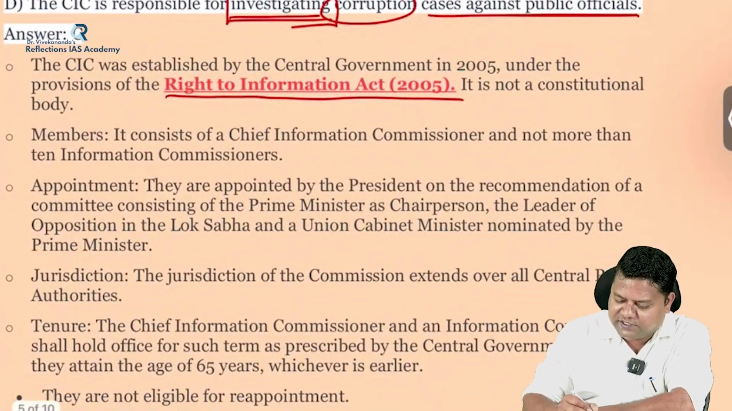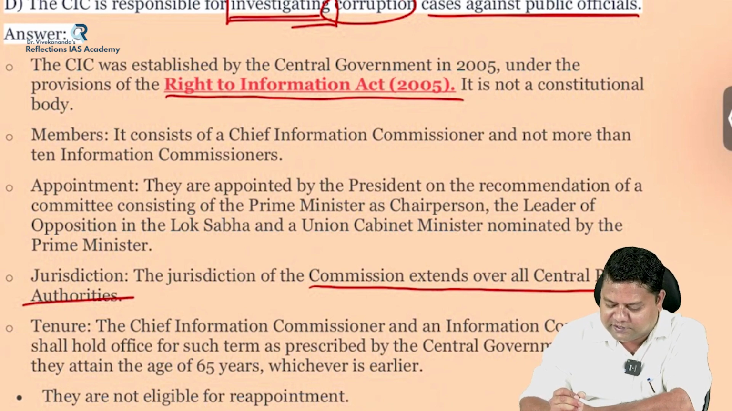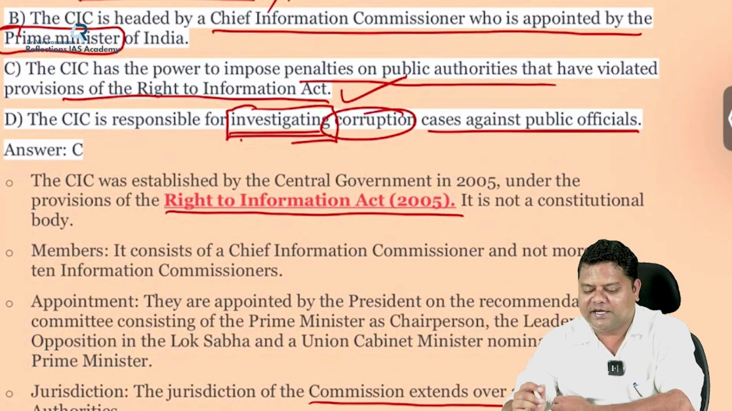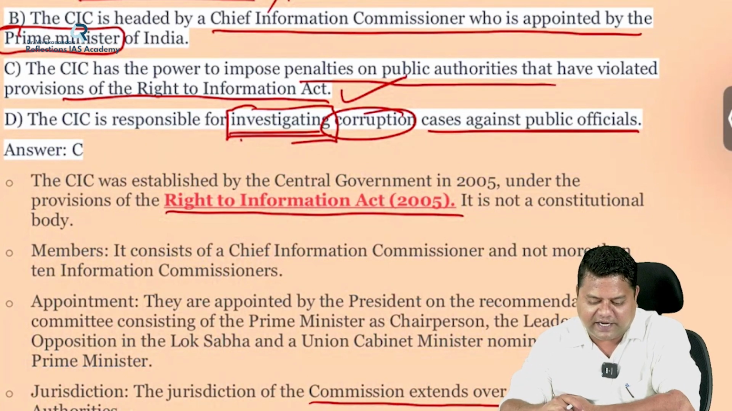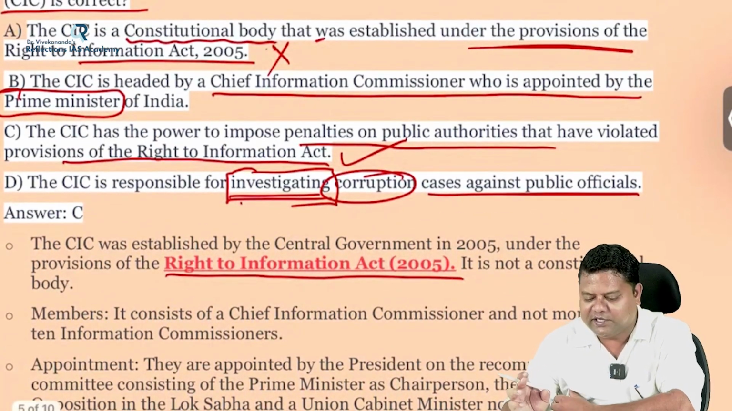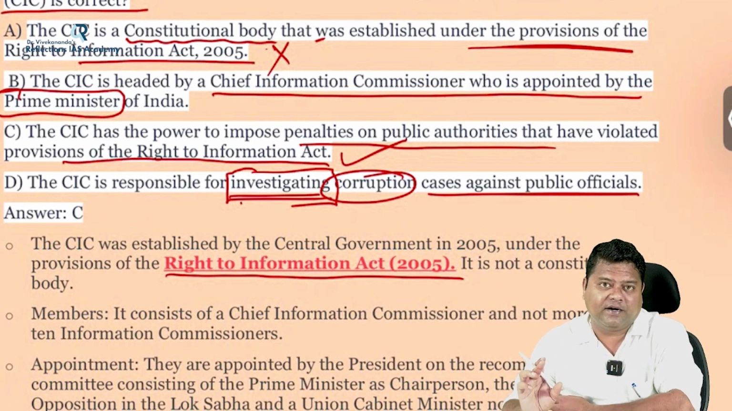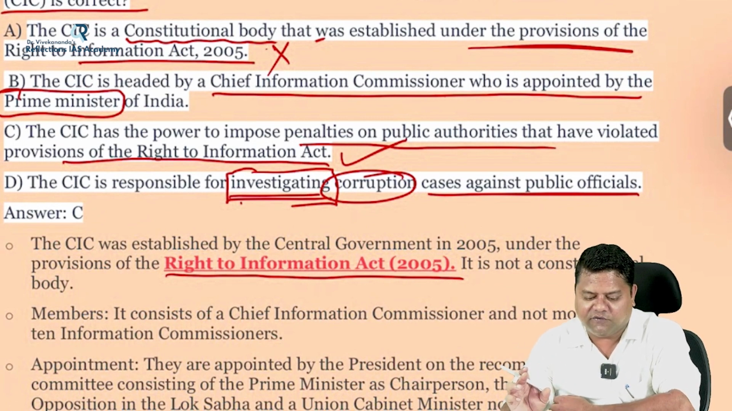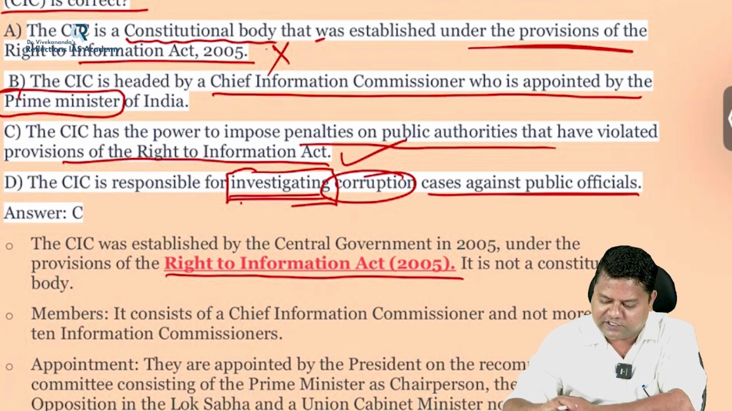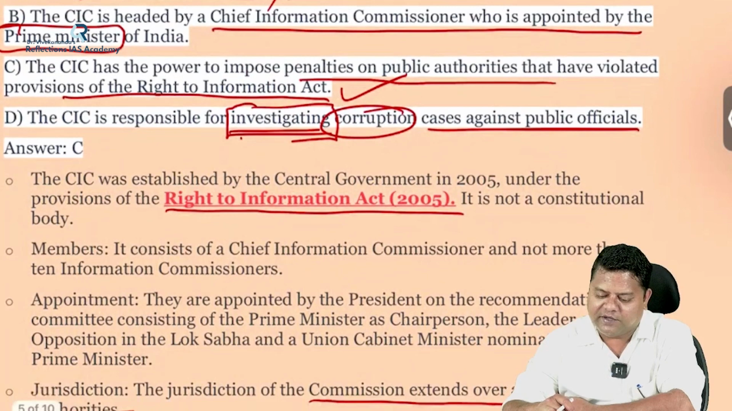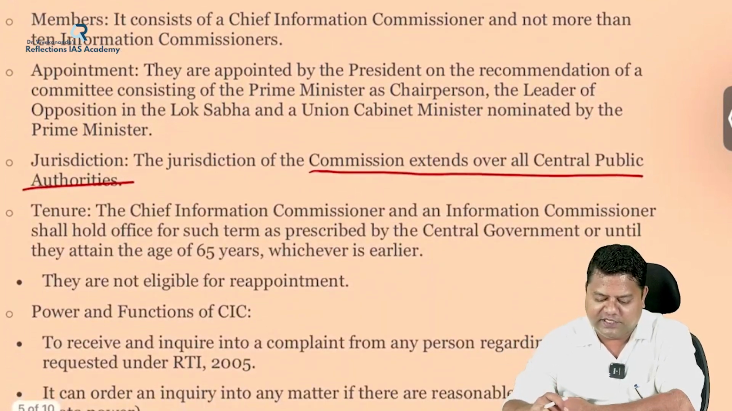So the jurisdiction of the commission extends over all central public authorities, but it cannot investigate the corruption cases against public officials. It can only penalize or impose penalties on public authorities who violate the provisions given under the Right to Information Act of 2005. So that sharp differentiation you have to know regarding the powers and jurisdiction of the CIC.